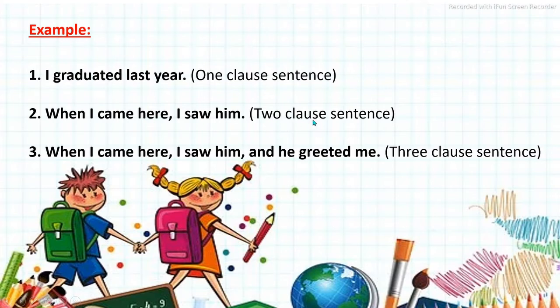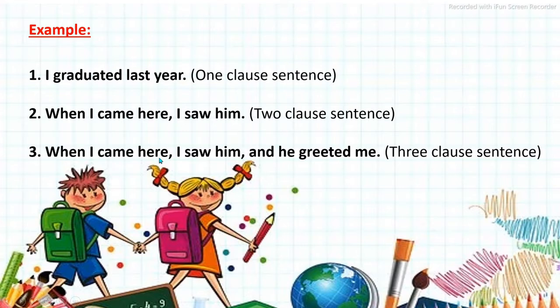Here we have two clauses. When I came here, I saw him. When I came here is the subordinate or dependent clause, because if we just say when I came here, it remains incomplete. So it has to depend on the main or independent clause to make its sense clear. So this is a two clause sentence, and here we find the three clause sentence.